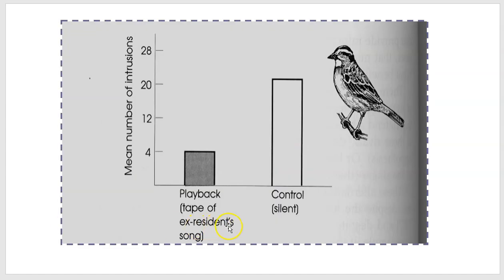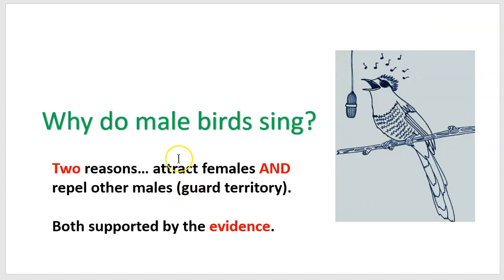In this graph, we actually see some real results from an experiment. Mean number of intrusions, that would be that the male enters into a certain area. And here we see low numbers of intrusions when there's a song playing, a male song playing, and higher numbers of visitations or intrusions when the area is silent. So what we've seen here is that we've got evidence now for two purposes for male song. One, to attract females, and to repel other males. That's the guarding territory idea. And both are supported by experimental evidence.